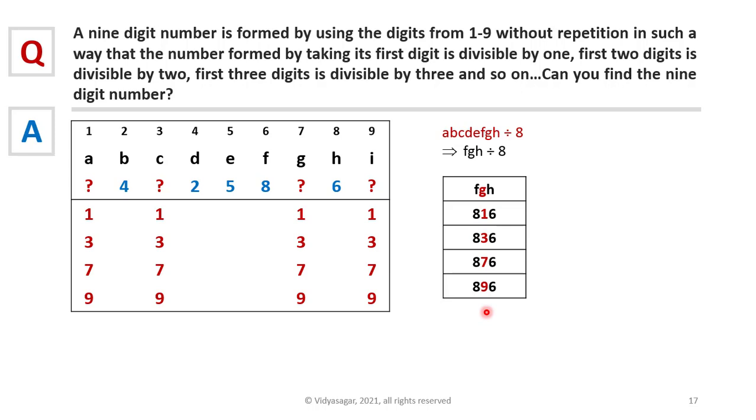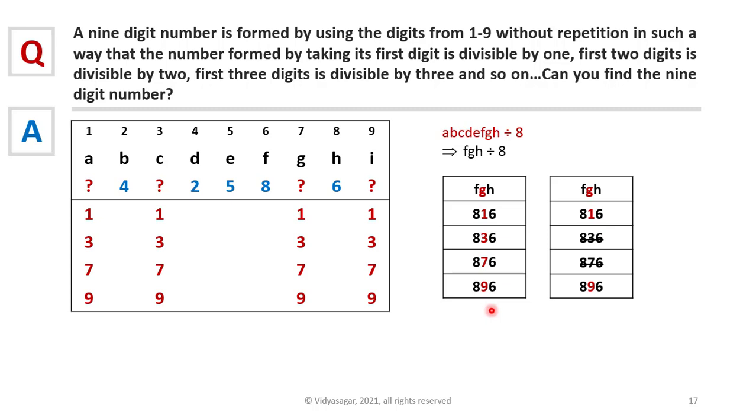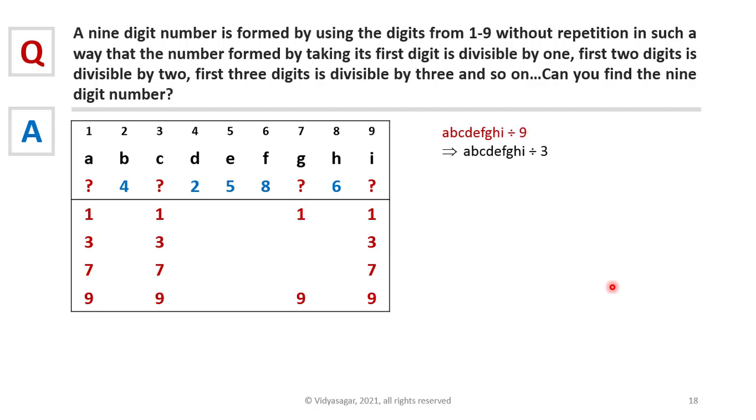Out of these, if we eliminate those combinations which are not divisible by 8, then it leaves us with 816, 896. It means G can only be 1 or 9. Now, the entire 9-digit number should be divisible by 9. That means it should also be divisible by 3. We know that A, B, C, D, E, F, which is the first 6 digits, is divisible by 6. That means it is also divisible by 3. It implies the last 3 digits G, H, I should be divisible by 3. That means the sum of the digits should be divisible by 3.